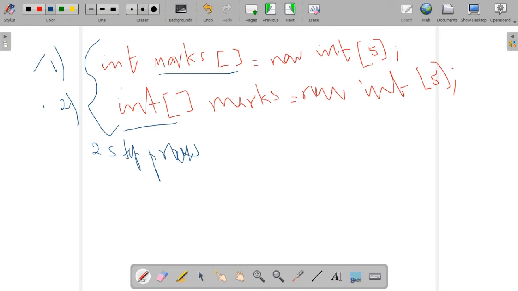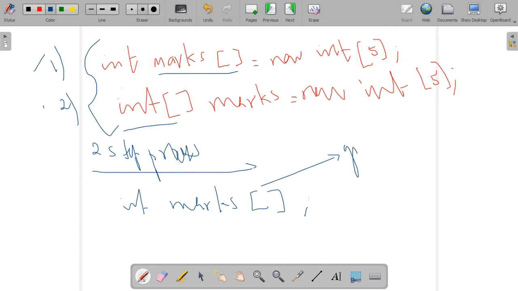What are the two-step process? First we will declare an array. That is, first we declare a reference to an array. So we can write int marks[]. So this is indicating a reference. That means it is a collection, a group name of the group. We can tell this is a group name or it is a reference.